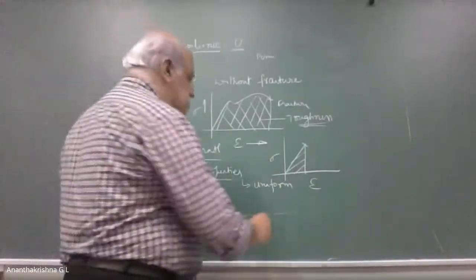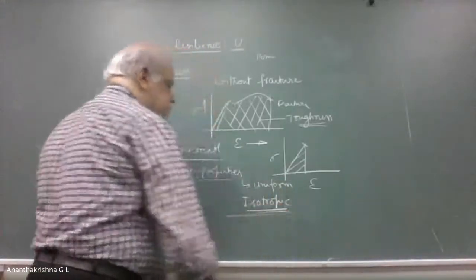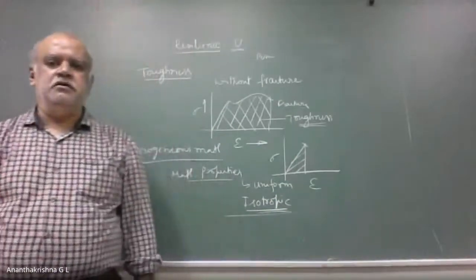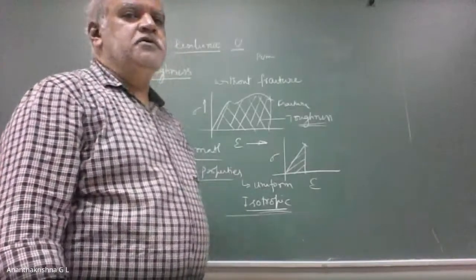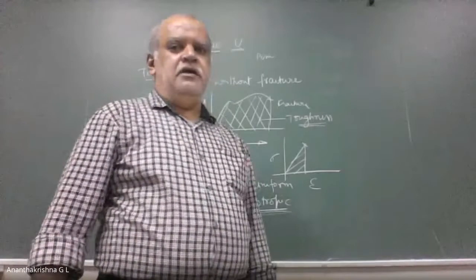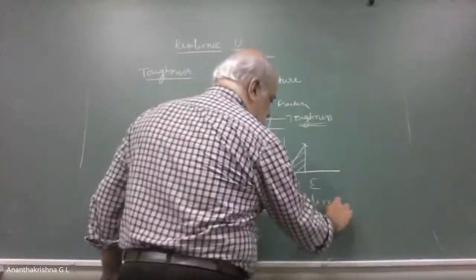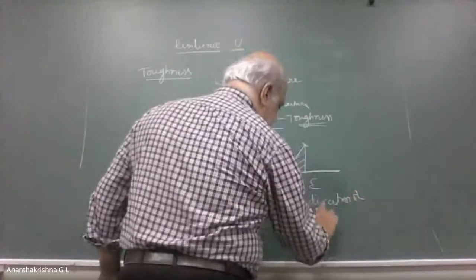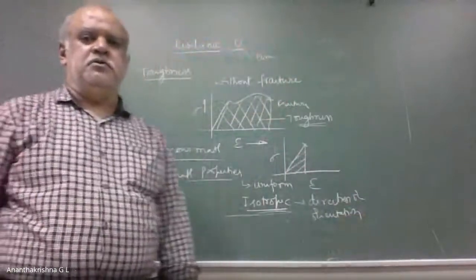And what is isotropic material? What do you understand by isotropic material? Iso means same, correct? Same properties in all the directions. That is, the material properties are independent of direction or orientation. That is isotropic material.